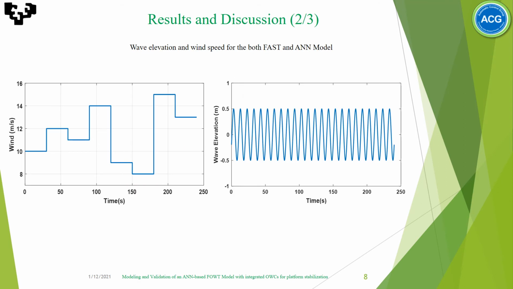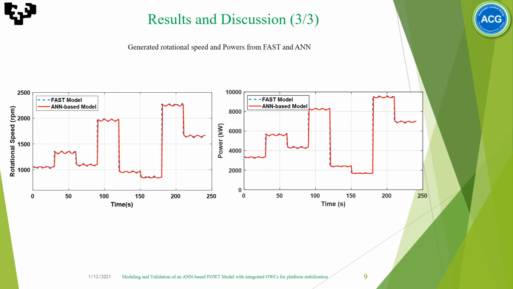For the testing and validation of the ANN model with the FAST model, we introduce the following inputs. To the right is the wave elevation and to the left the wind speed. These are the final outputs. The red one is the proposed ANN based model and the blue dashed one is the FAST model. From the right we have power and from the left is the rotational speed. We can see very good agreement and high accuracy between the FAST and proposed model.